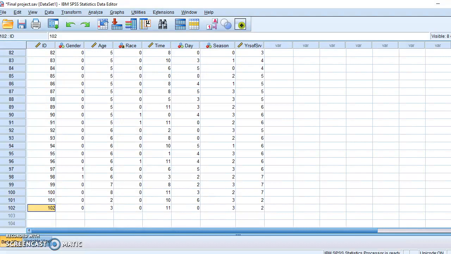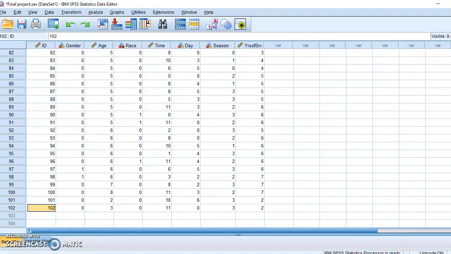The third research question is, does an interaction exist between the seasons of the year, day of the week, and the assault that occurred on the police officer? The null hypothesis is there is an interaction between the season of year and the day of the week an assault occurred on the police officer, and then the alternative is there is no interaction between the season of the year and the day of the week an assault occurred on a police officer.